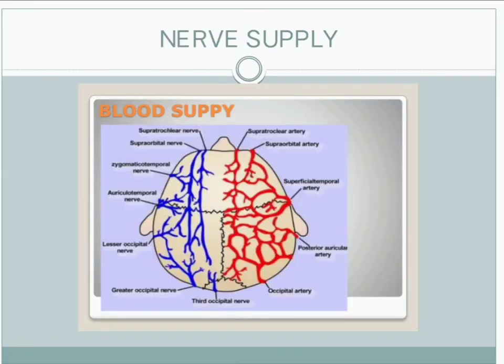About the nerve supply of the scalp and temple region. The scalp and temple region are divided into two regions, that is in front of the auricle and behind the auricle. Totally there are 10 nerves which supply each side of the scalp and temple region. So in front of the auricle 5 nerves and behind the auricle 5 nerves. Out of these 5, 4 are sensory and 1 is motor.